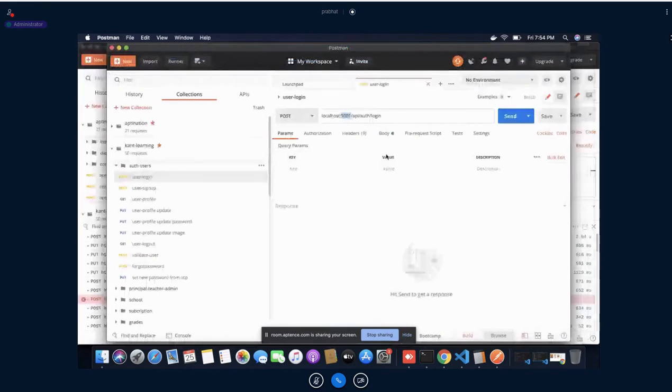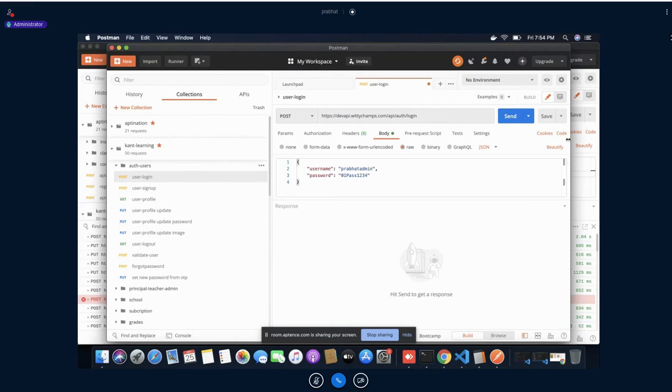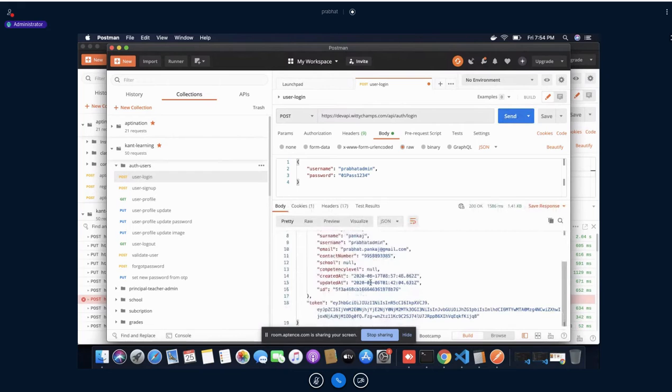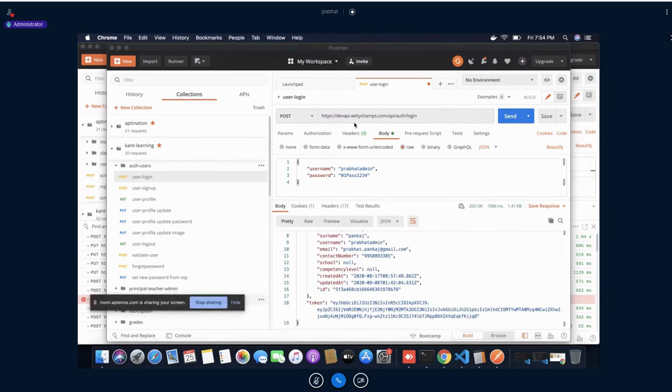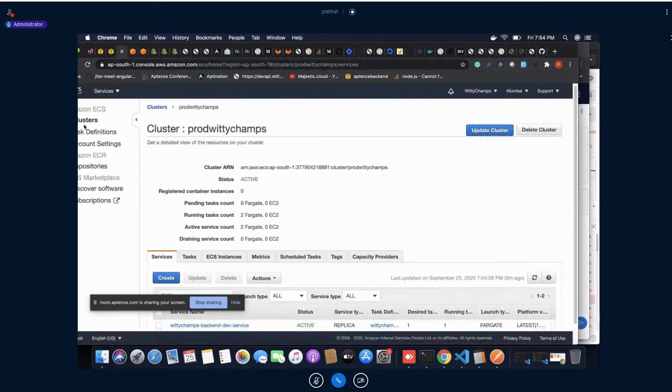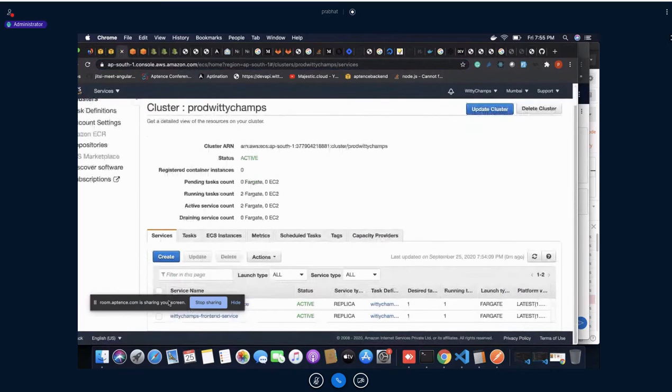So if you see this one, this is the body part. So right now I'm getting this data and this is happening. So devapi.vtcam.com/api plus user. Okay, so this one I have deployed into ECS. See, this is the ECS, and using Docker.